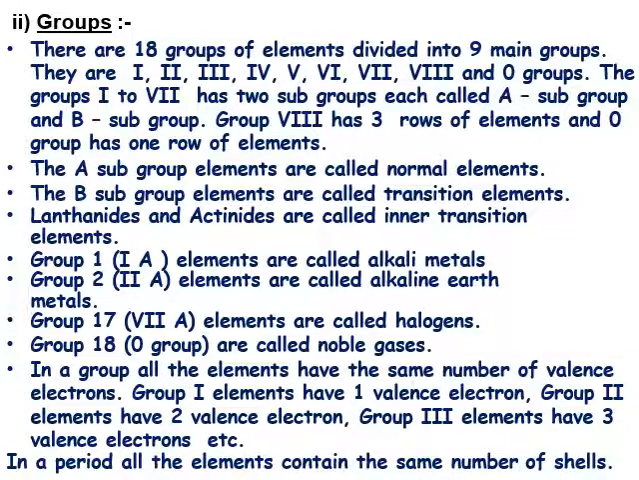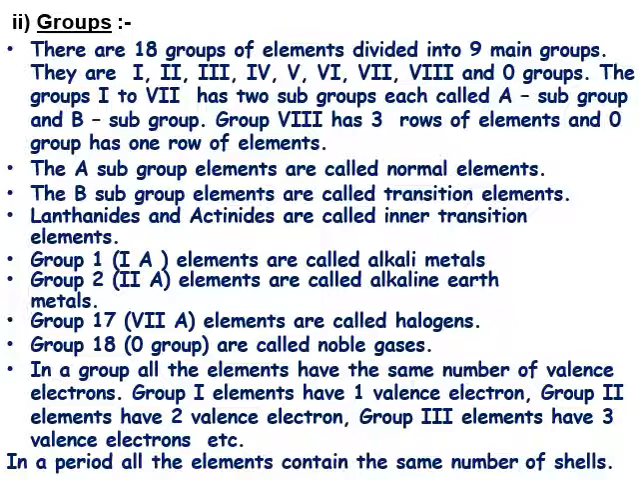Groups. There are 18 groups of elements divided into 9 main groups. They are represented by Roman numerals 1 to 8 and the 0 group. Groups 1 to 7 have 2 subgroups, called A subgroup and B subgroup. Group 8 has 3 rows of elements and the 0 group has 1 row of elements. The A subgroup elements are called normal elements. The B subgroup elements are called transition elements. Lanthanides and actinides are called inner transition elements.